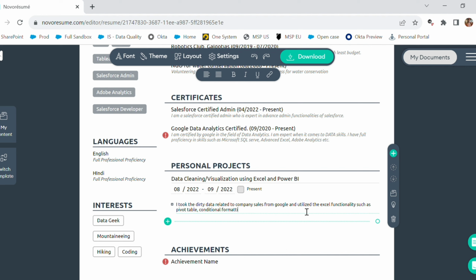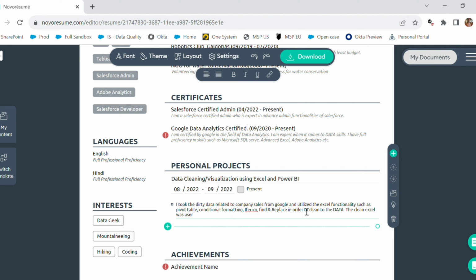So what I did is I downloaded very messy data from Google, and I used pivot table, conditional formatting, IFERROR, find and select, find and replace, all of the functions that Excel has, and I used those functionalities on that data and cleaned it. Then I imported that data into Power BI and created a beautiful dashboard out of it. So this was the kind of project that I did, and in a similar way you can also do a data project and mention it in your resume.